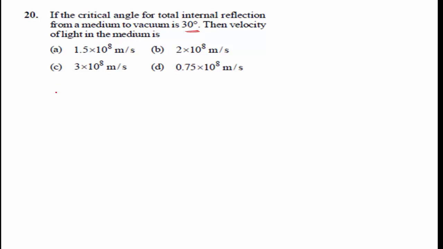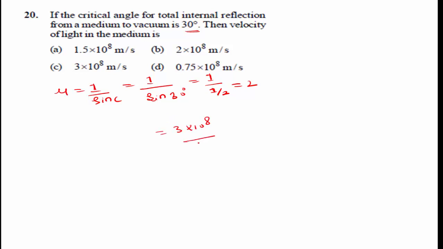We know the critical angle formula, that is mu is equal to 1 divided by sin c. 1 divided by sin 30 degree is equal to 1 divided by 1 by 2, equal to 2. Then velocity of light in the vacuum, that is 3 into 10 to the power of 8, divided by 2.